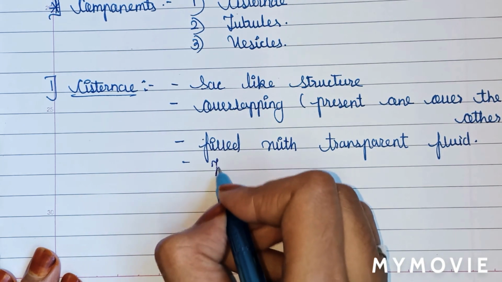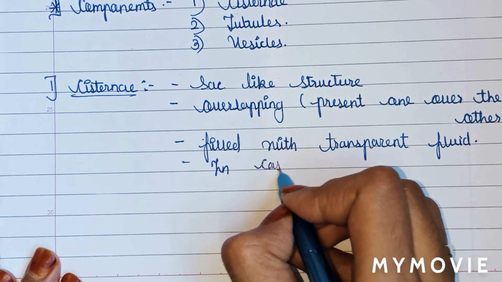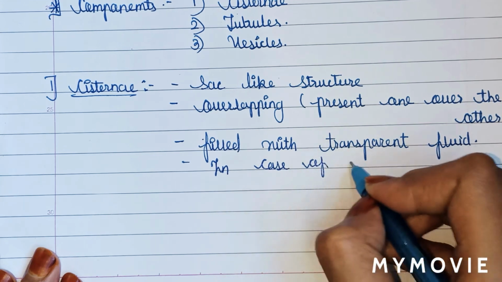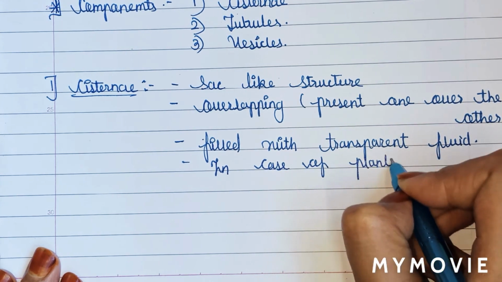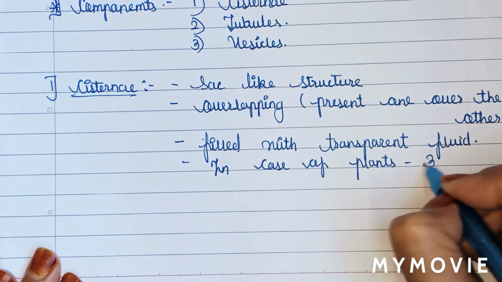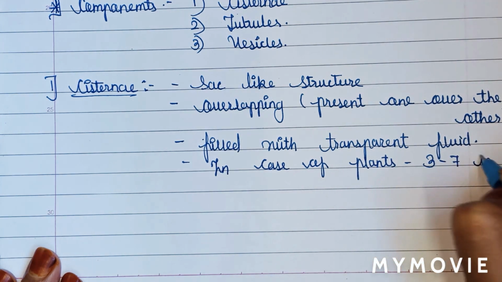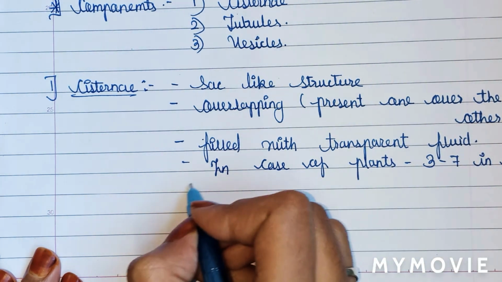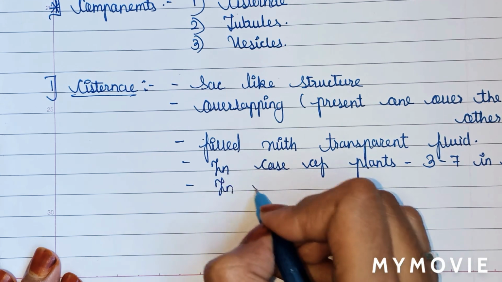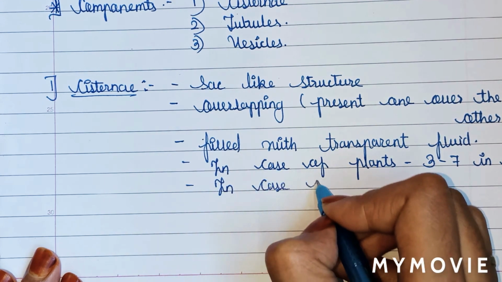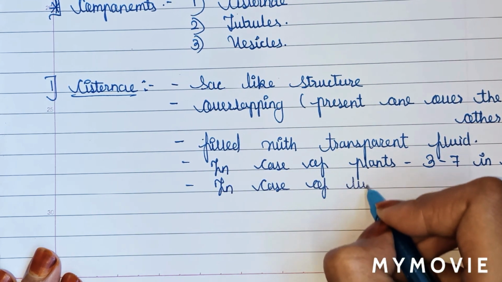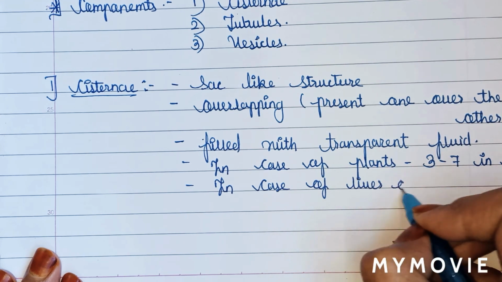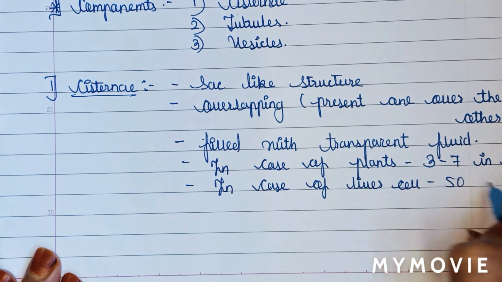And in case of plants, it is 3 to 7 in number, and in case of liver cell, 50 in number.